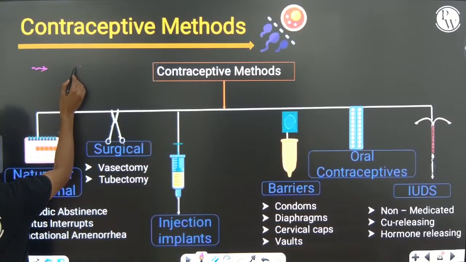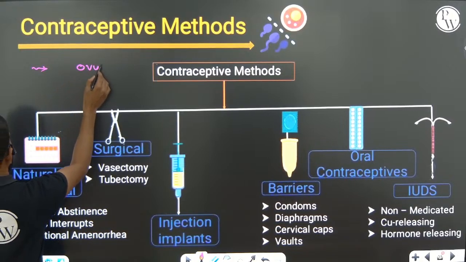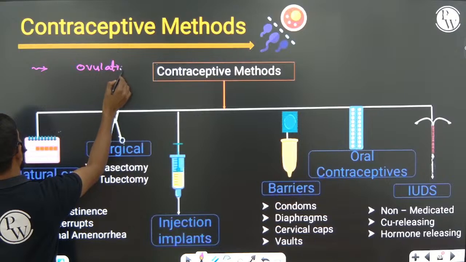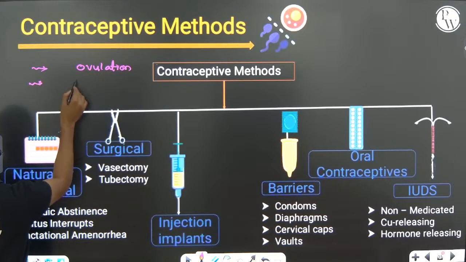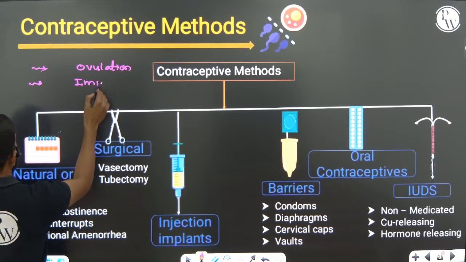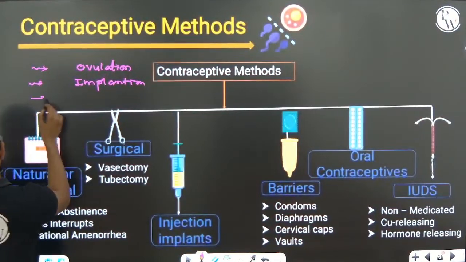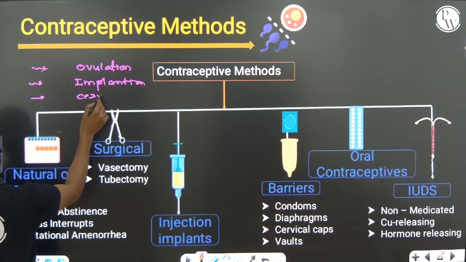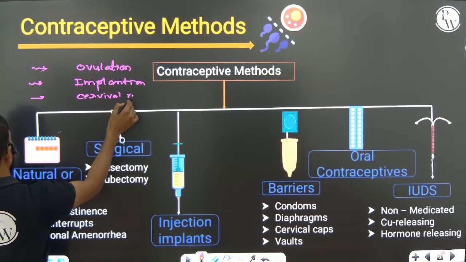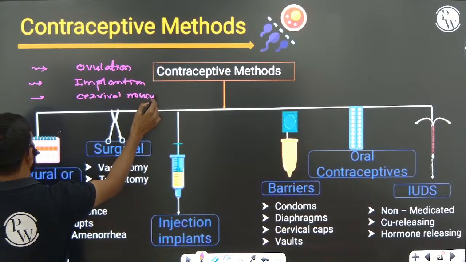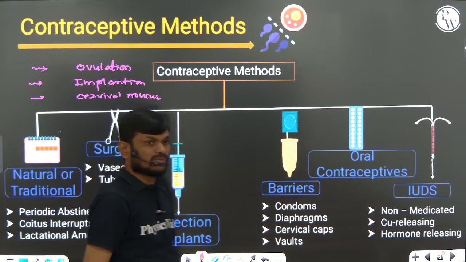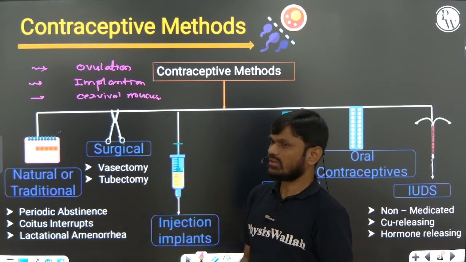pregnancy by interfering with ovulation, implantation, and changing the cervical mucus lining. Okay, so how are contraceptives working?